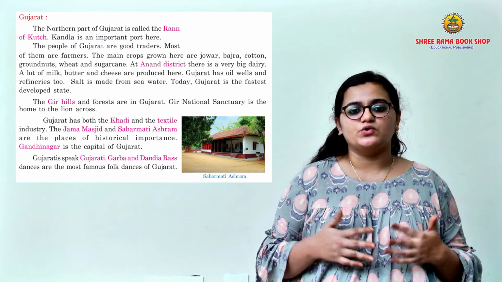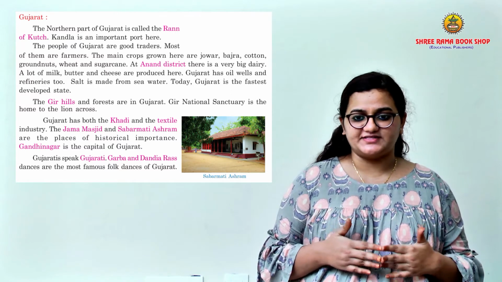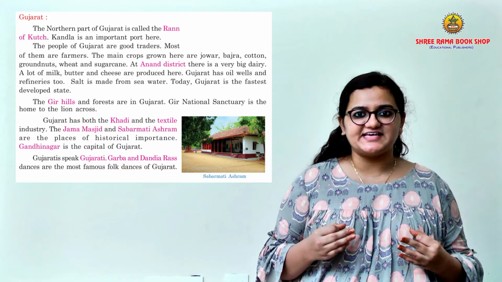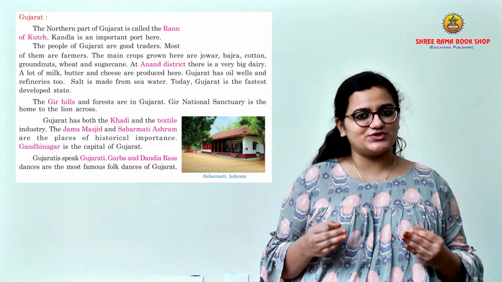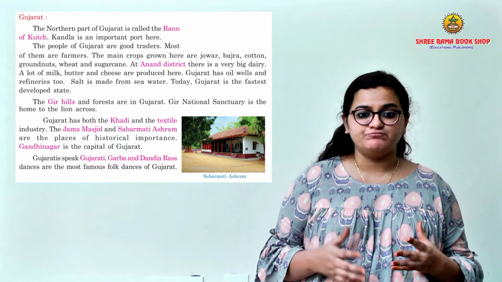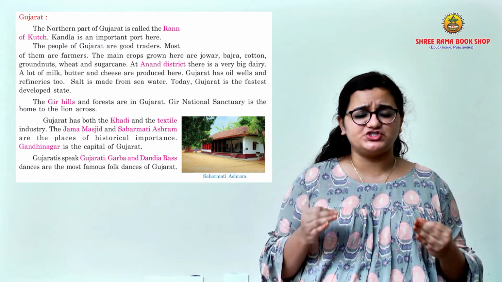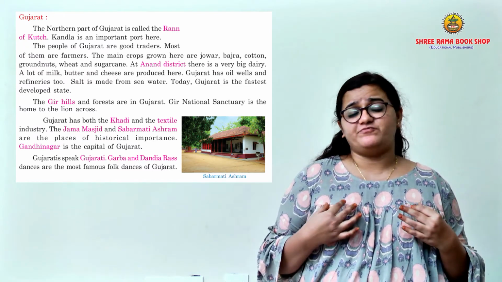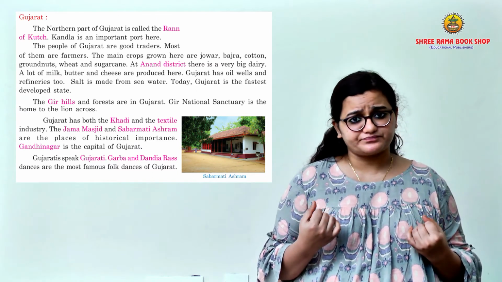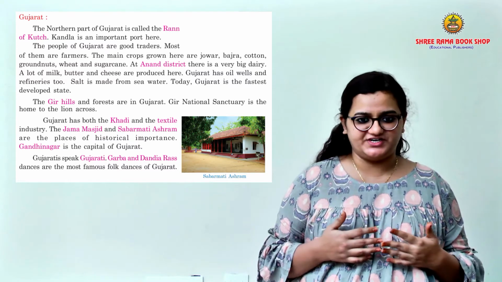Yes children, now there are Gir hills and forests present in Gujarat. Gir National Sanctuary is one of the famous national sanctuaries for which animal? Can you guess? Lion. Yes, it is very famous for lions. Gujarat has both khadi and textile industries, very much known for clothes. So from around our country, people import clothes and textiles from Gujarat itself.